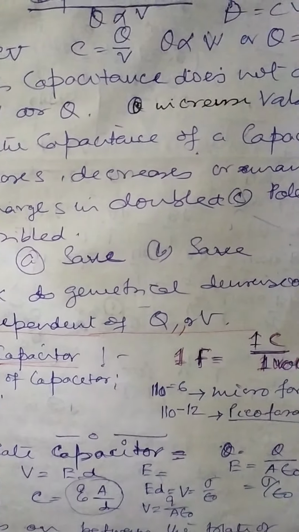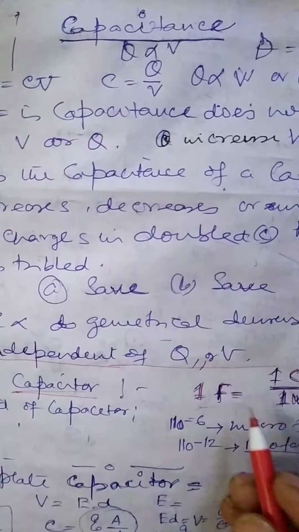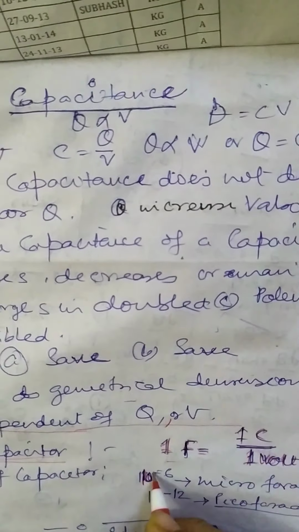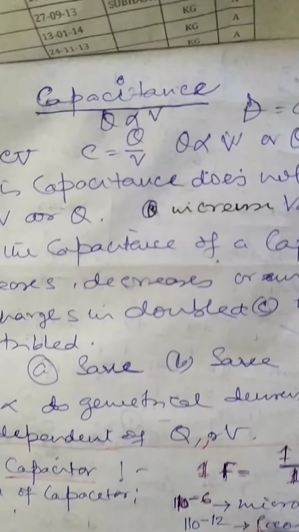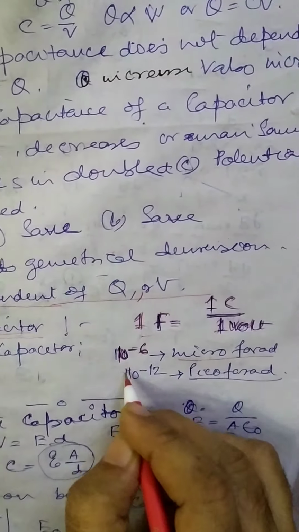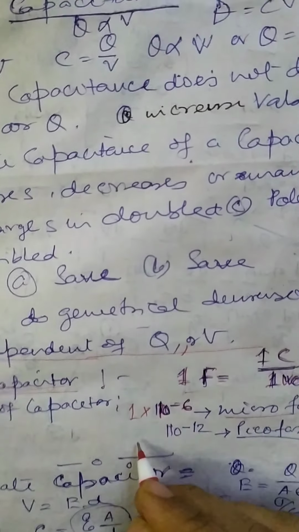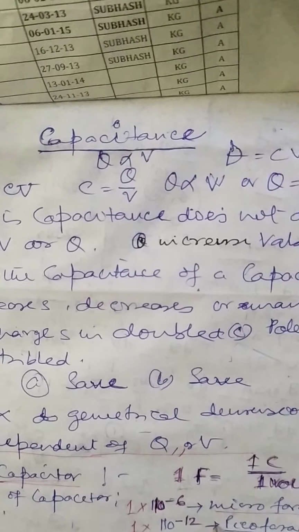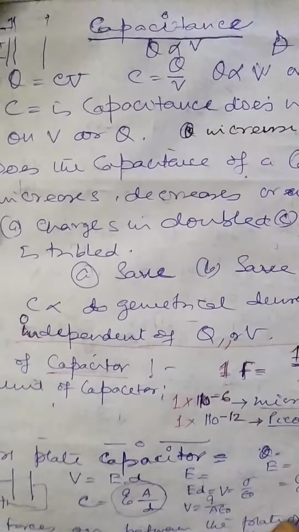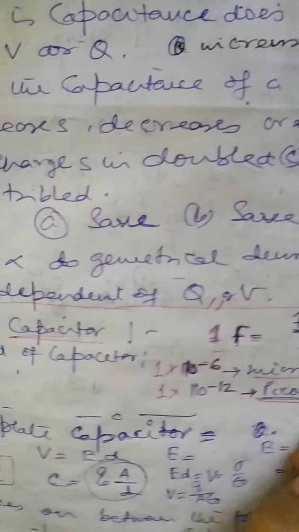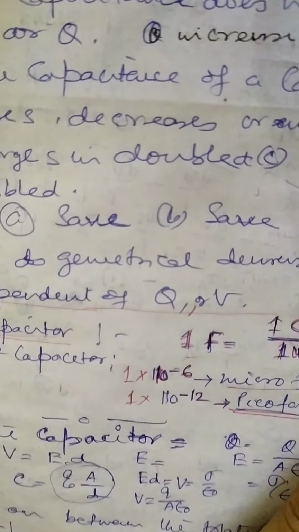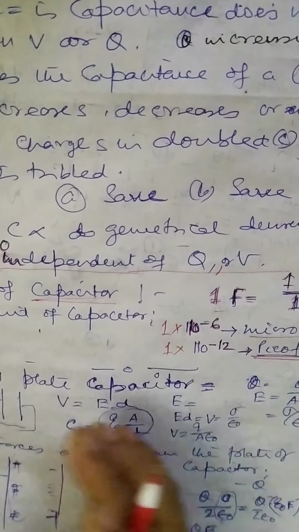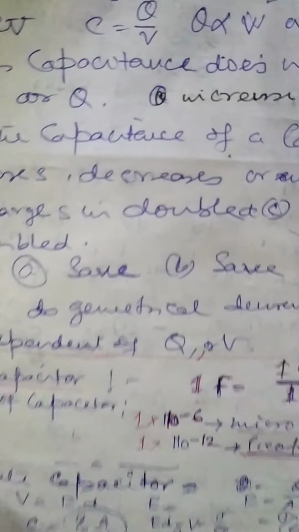So the ratio of these things gives 1 farad, but it's a big unit, that's why we reduce it by 10 to the power minus 6, that is a microfarad, or 1 farad into 10 to the power minus 6. And 1 farad into 10 to the power minus 12 is equal to 1 picofarad. So we will be using these things in the numericals very often. We are preparing ourselves to do some numericals, and all these things will be required in those numericals.